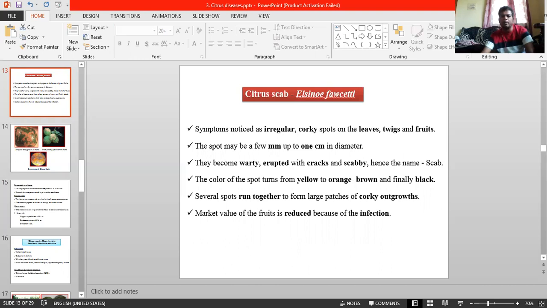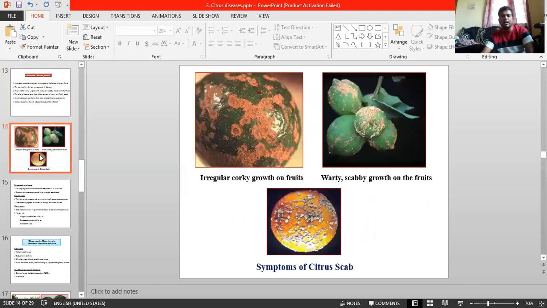Before going to the economic importance and symptoms, you can have a glance at how the symptoms develop. Scab can cause symptoms on leaves also, not only on fruits. Especially on the lower surface of the leaves, there are raised, pinhead-sized dots. On fruits, there is irregular scabby growth, and in the final stage a raised scab growth on ripened fruit.